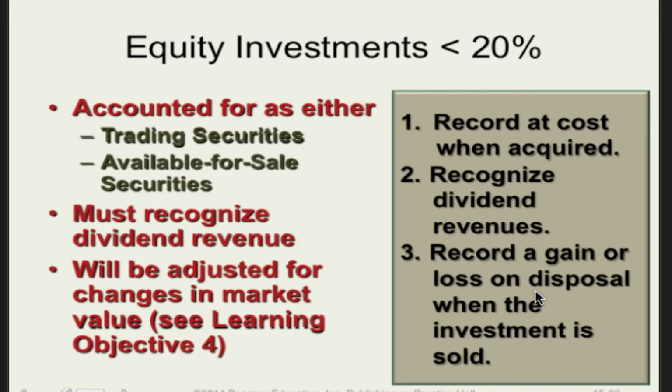Equity investments that are less than 20% of the outstanding equity of the investee are accounted for as either trading securities or available for sale securities. For both of these types of investments, the original investment will be recorded at cost at the time of the investment. Any dividends received from those investments will be recorded as dividend revenue. The difference in accounting for the two types of securities is related to how changes in market value for the securities are recorded.